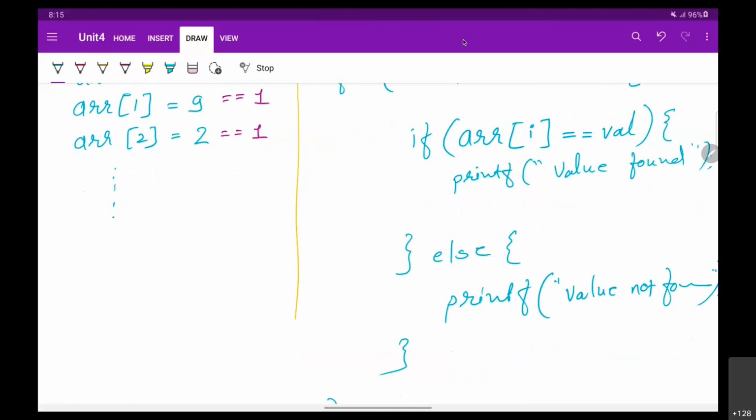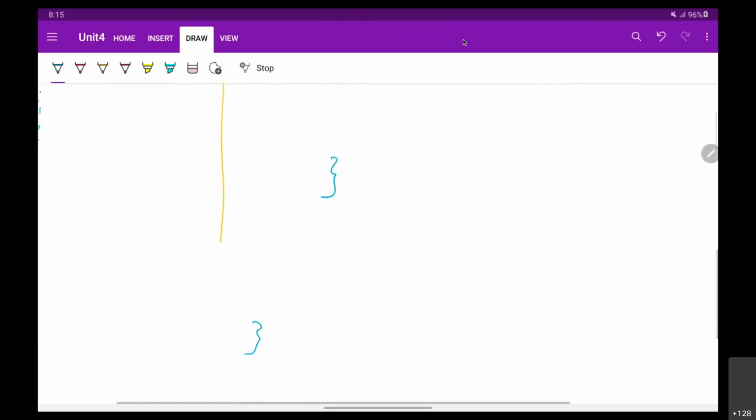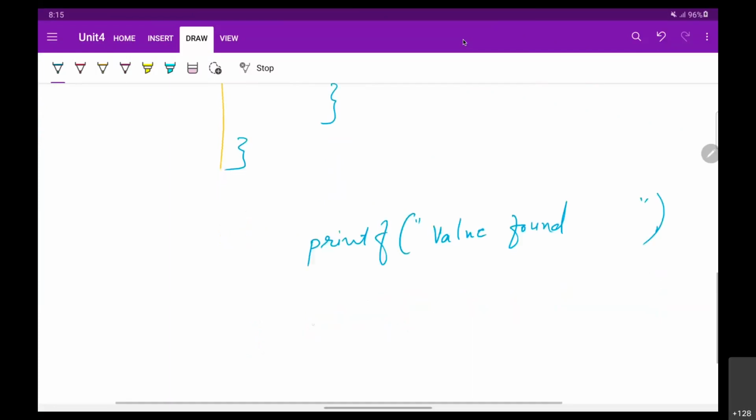तो इसका मतलब तो ये हो गया कि I cannot print this message inside a for loop. ये for loop के अंदर में कोई मैसेज नहीं दे सकता. I must go for printing this message outside a for loop. तो एक बार ये खत्म हो जाने के बाद मैं printf लिख सकता हूँ, printf value found, ठीक है, and printf value not found.